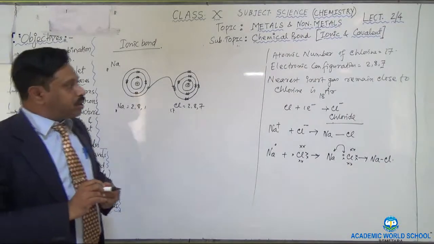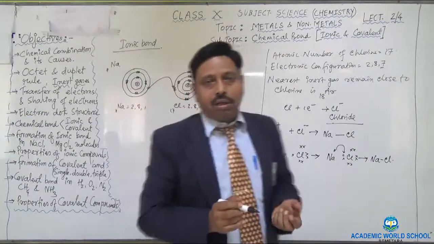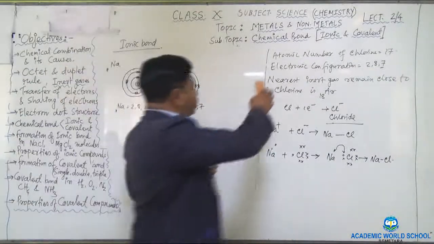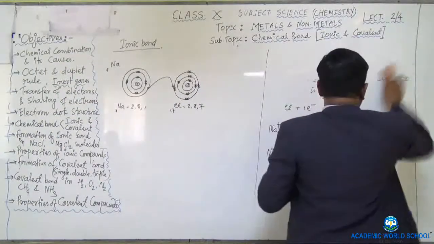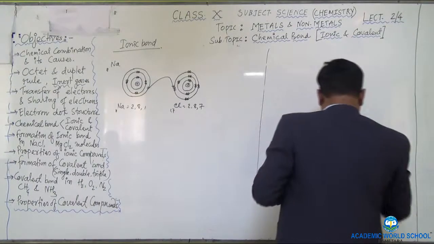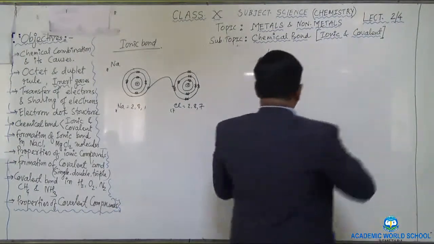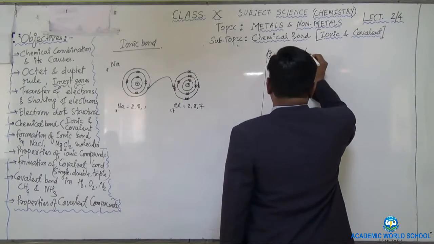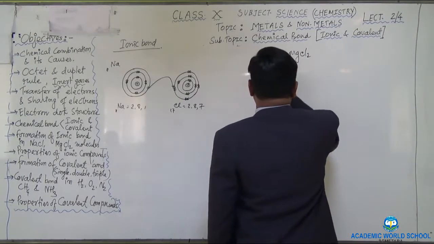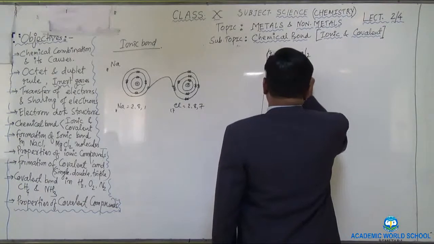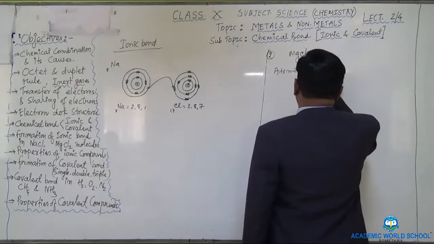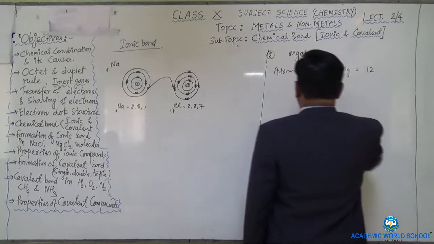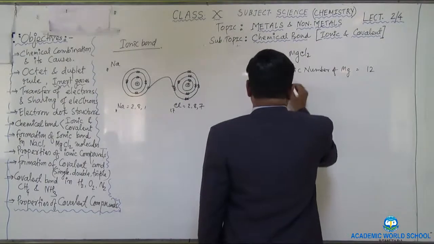I can give one more example of that, taking magnesium chloride, MgCl2. Let me write down MgCl2. Magnesium chloride, chemical formula is MgCl2. Second example, MgCl2. So write down that the atomic number of magnesium is, what is that? 12. Then write the electronic configuration.